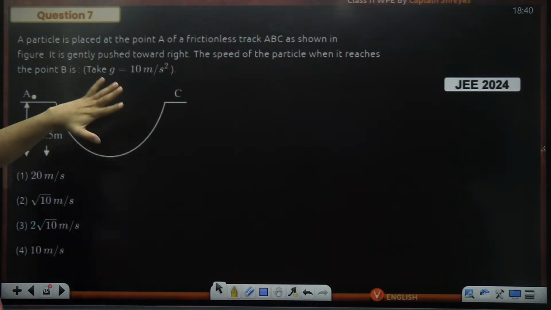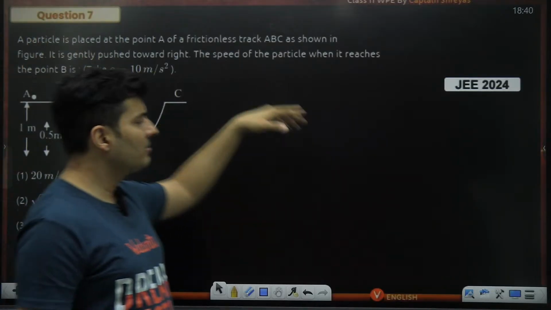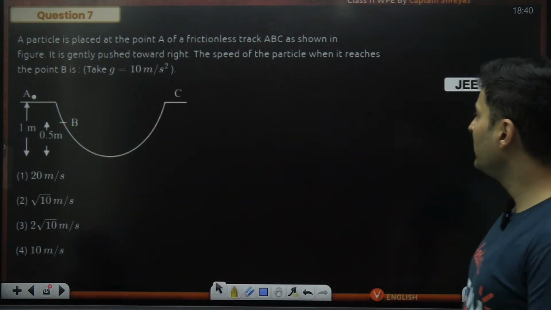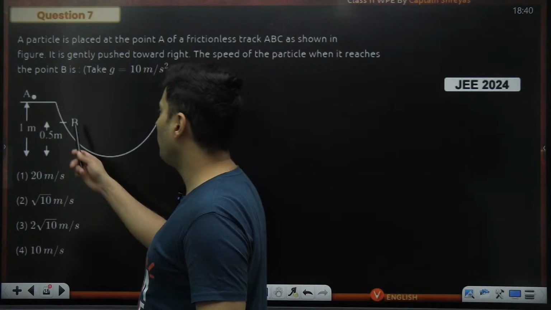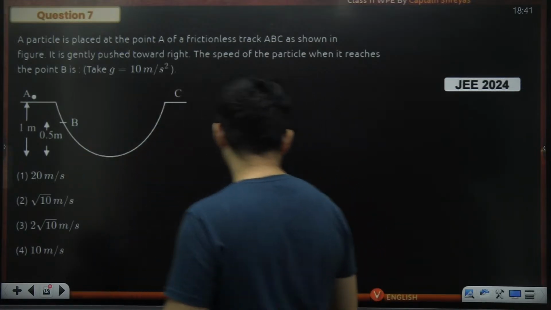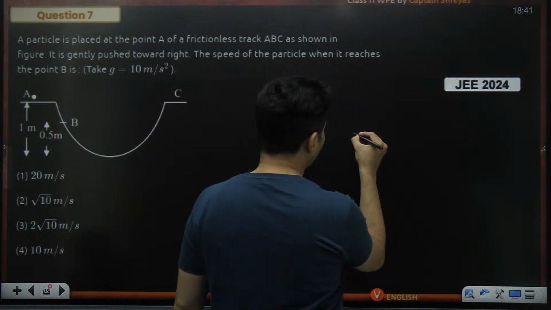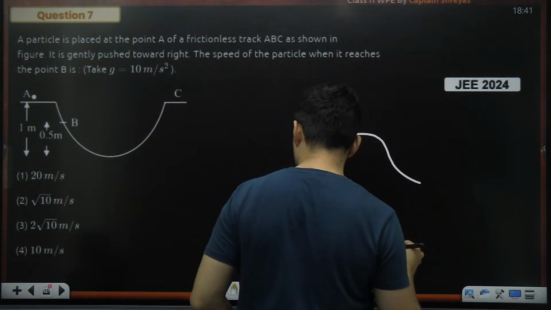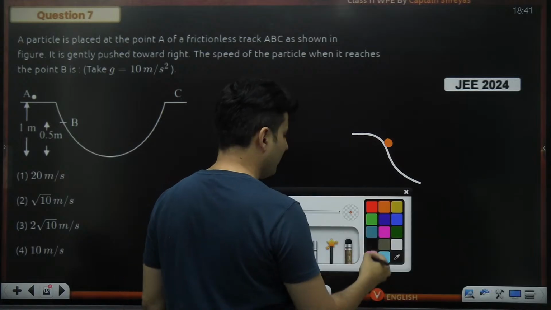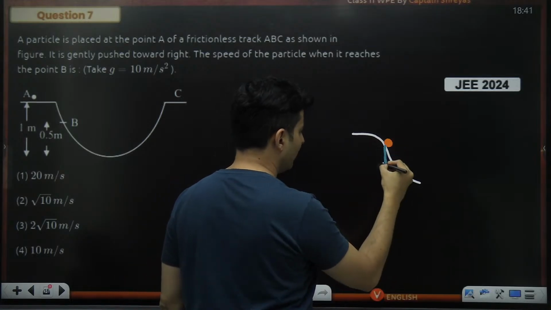A particle is placed. This was a JEE 24 question. A particle is placed on a frictionless track ABC. It is like an H.C. Verma question. The speed of the particle when it reaches the point B is how much? Okay, so let's understand. This particular particle, when it comes down over here like this, is going to experience some forces, like weight.